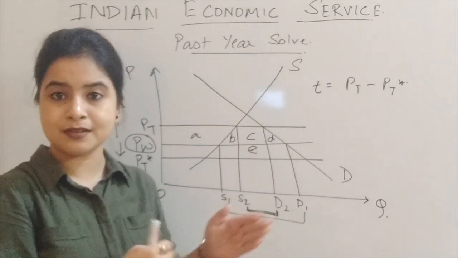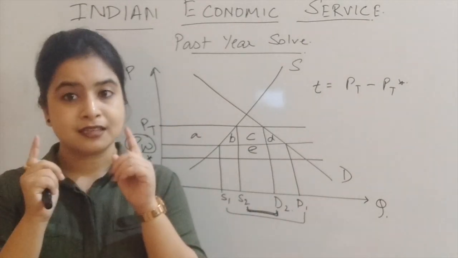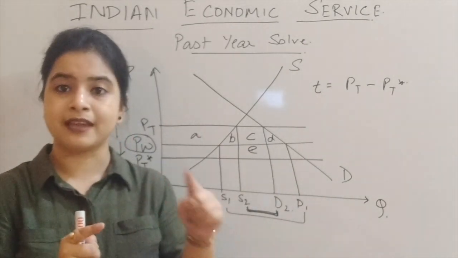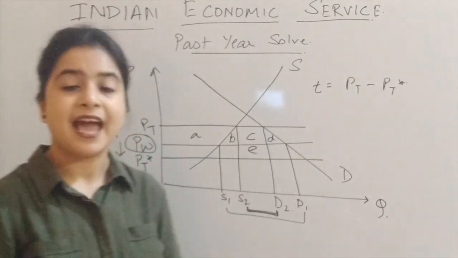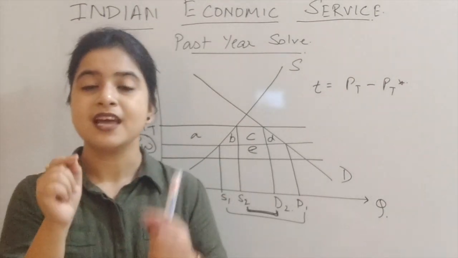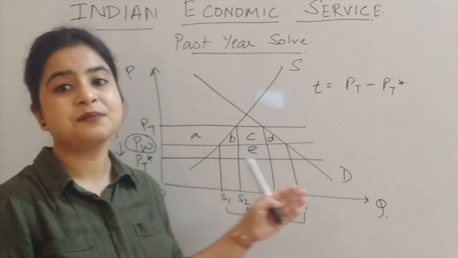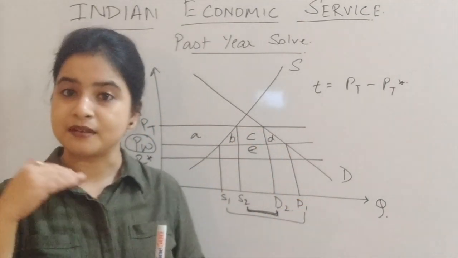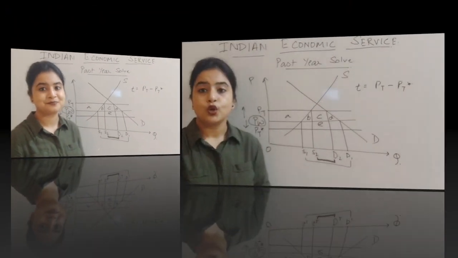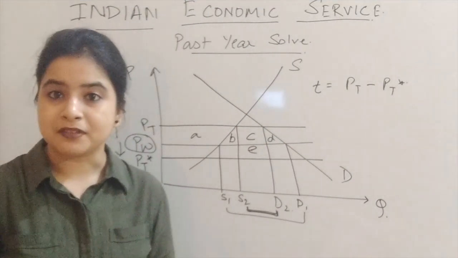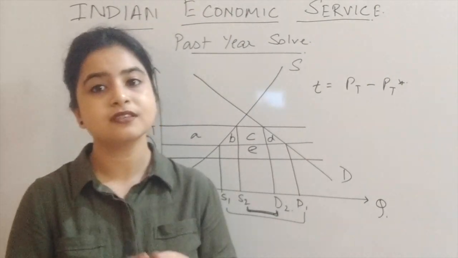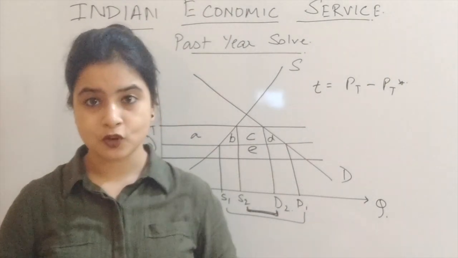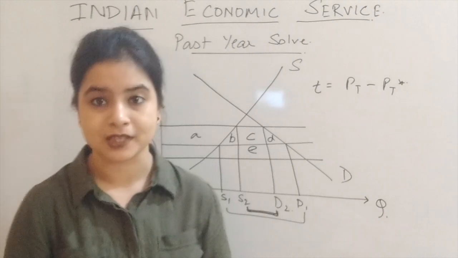So due to this imposition of tariff, there has been a change in the price. These changes in prices affect some groups of people in a negative way and some in a positive way. Let's take a look at that, and that will help us tell whether the ultimate net welfare is positive or negative. So who are these groups of people? Broadly, there are consumers and there are producers. Let's take a look at these two groups of people first.